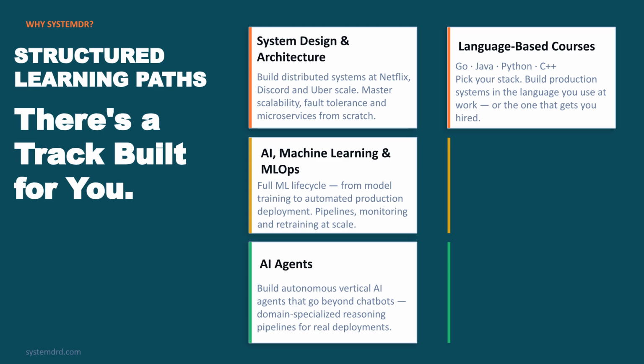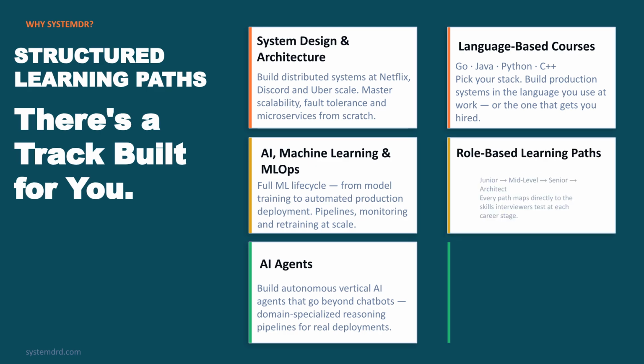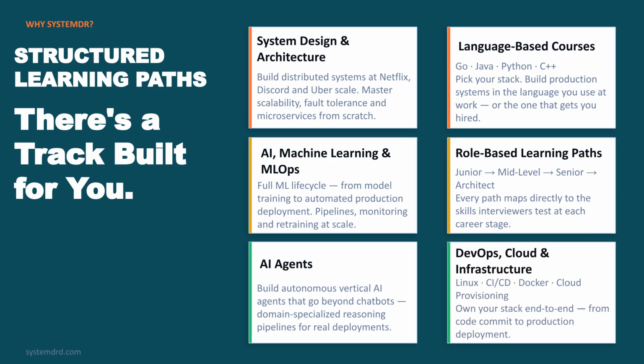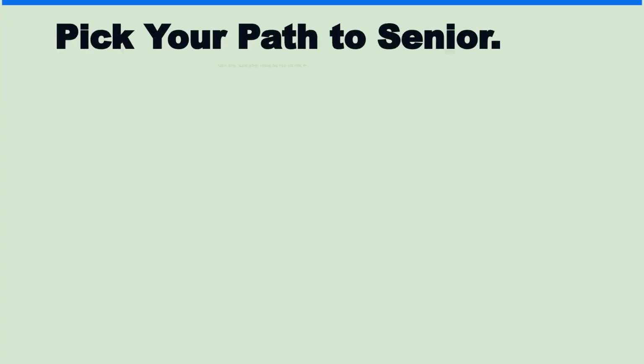Build powerful AI agents with domain-specific reasoning, or sharpen your skills through language-based tracks like Go, Java, Python, and C++. Prefer role-based growth? Progress from junior to architect with clearly mapped skills at every stage. Or dive into DevOps and cloud, mastering Linux, CI/CD, Docker, and end-to-end production workflows. With over 30 curated paths across 6 domains, your journey isn't just guided, it's engineered for success. Pick your path to senior.